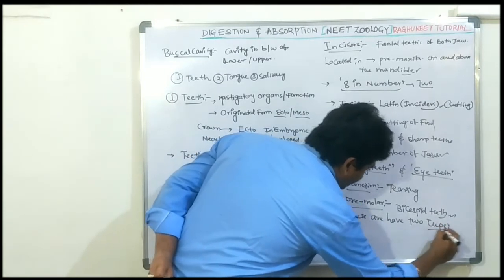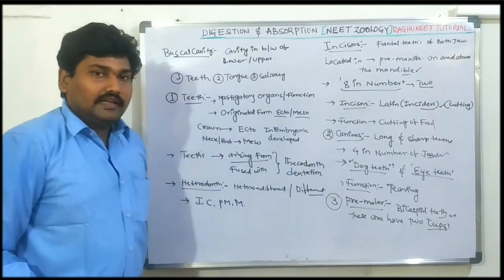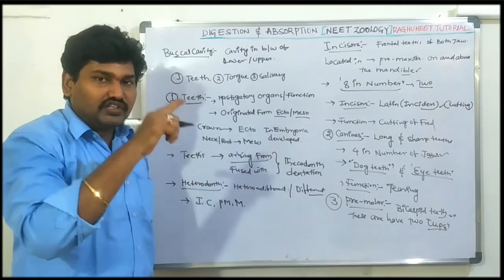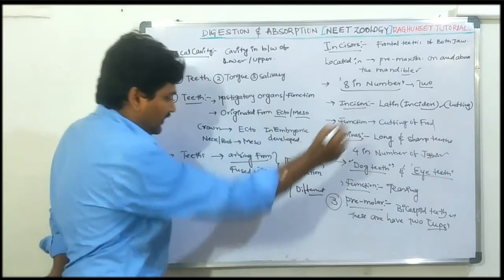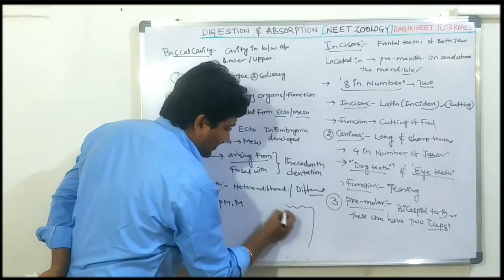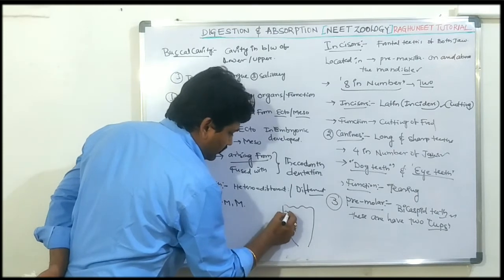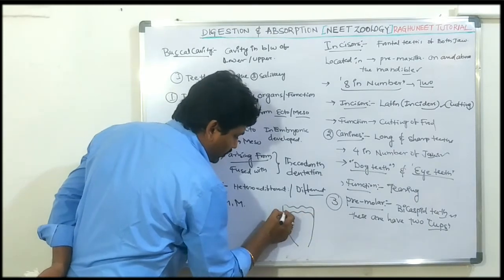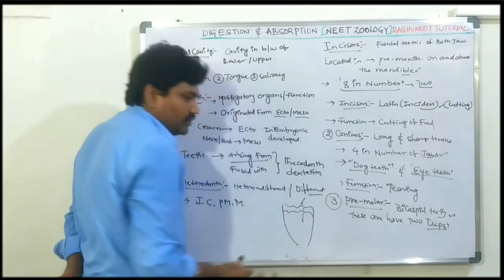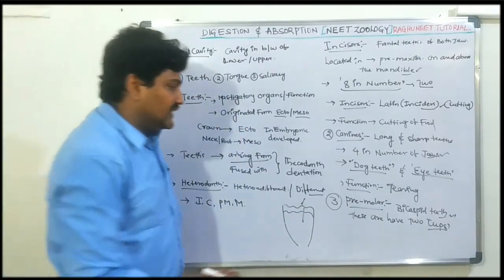What is the meaning of cusps? Cusps are, on the surface of the premolar region, a number of projections and depressions. If this is a diagram of the premolar, the projections and depressions are called cusps.